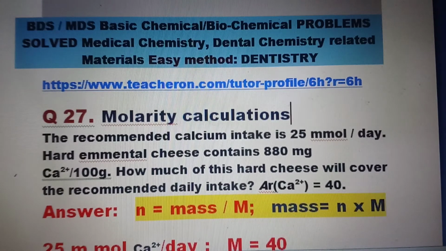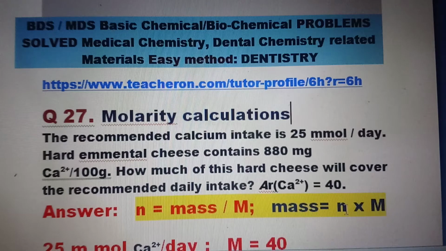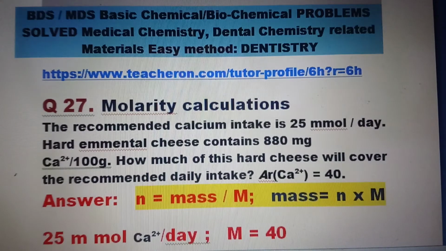Basic equations are used here. We know that the number of moles is equal to the mass of the substance divided by the molar mass. From that, on cross multiplication, we get the mass of the substance is equal to the number of moles times the molar mass. Now let us see how it is calculated one by one.